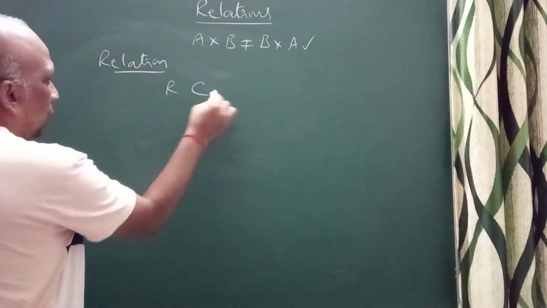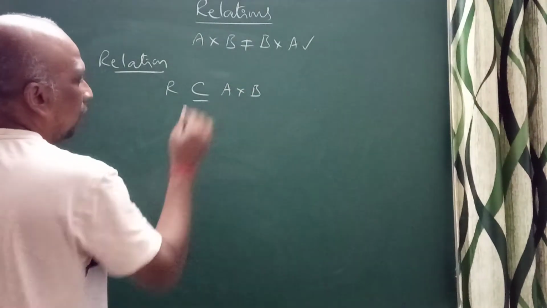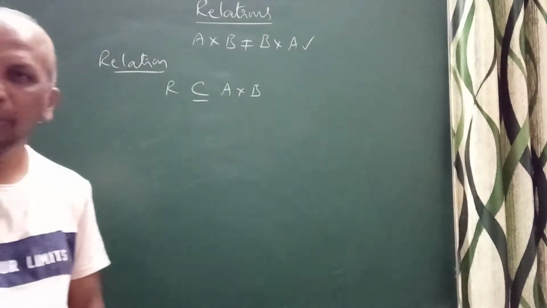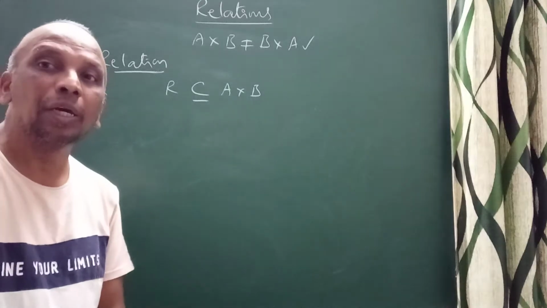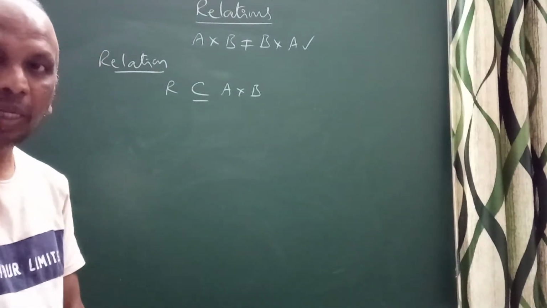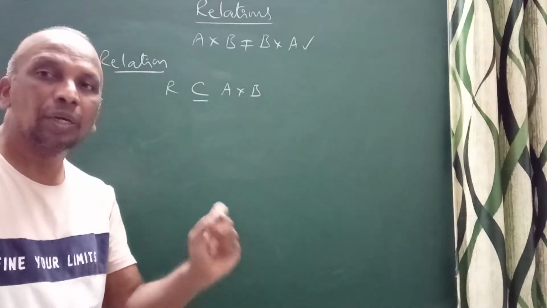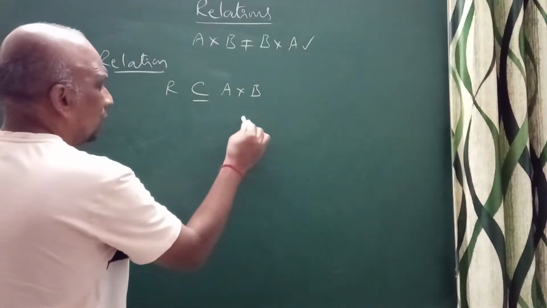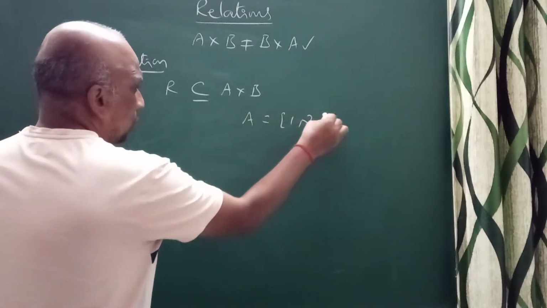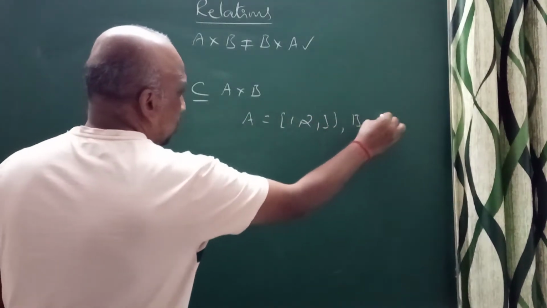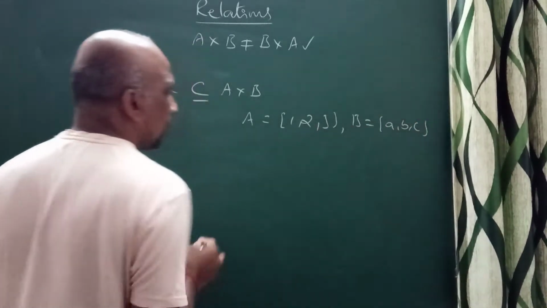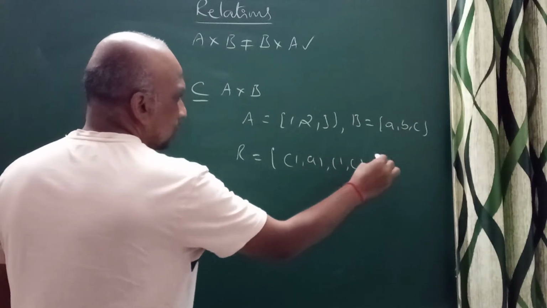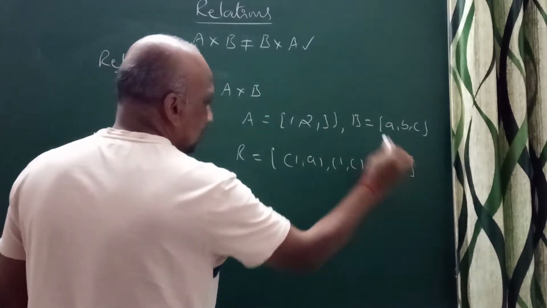Suppose R is a subset of A cross B, then I can say R is a relation from A to B. Every subset of A cross B is known as a relation from A to B. Now you can observe here, I have taken A equal to {1, 2, 3} and B equal to {a, b, c}. Suppose R is equal to {1a, 1c, 2b}, like this.